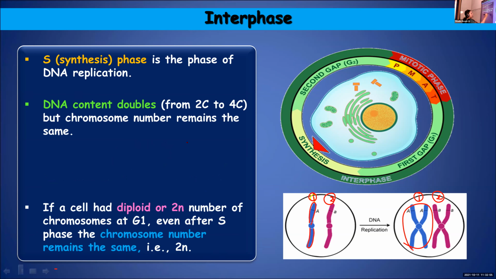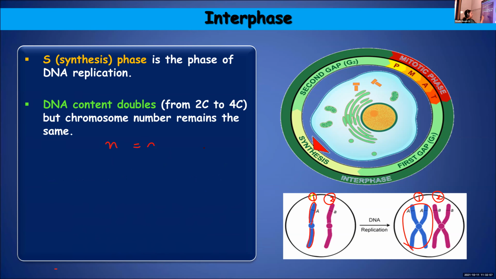N indicates haploid. 2N indicates diploid. Haploid indicates unpaired set of chromosomes. When the chromosomes are unpaired, then you call it haploid. But when the chromosomes are in the paired condition, you call it diploid. That is indicated by 2N.